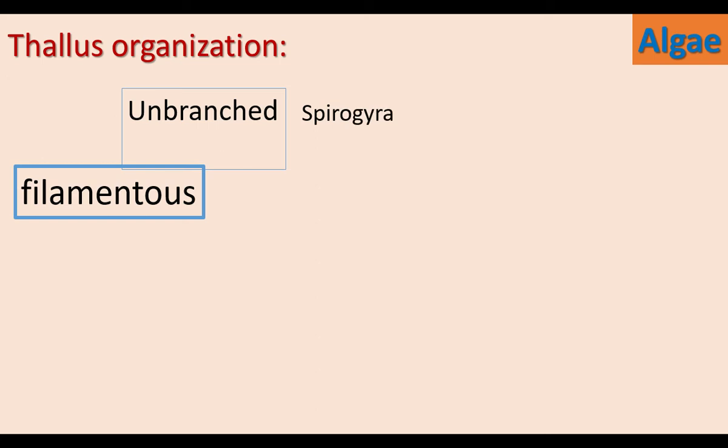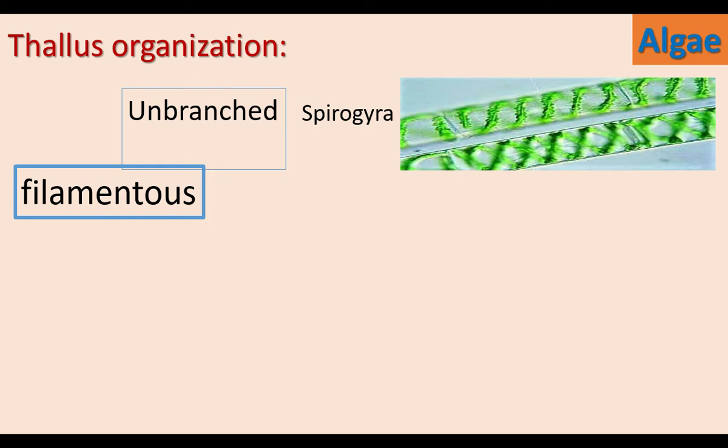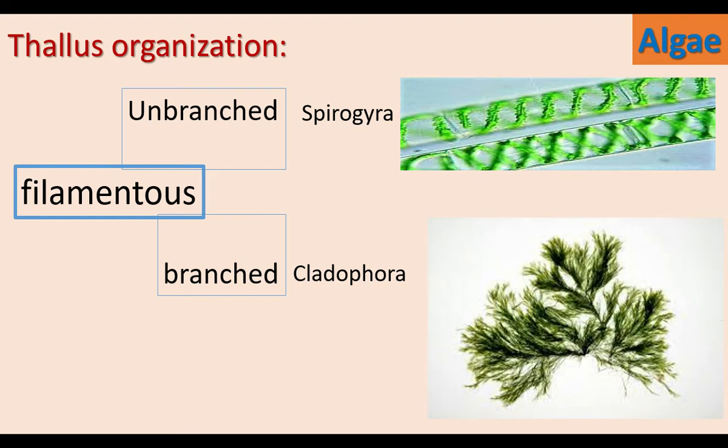In Spirogyra, the filament is unbranched. Spirogyra is a multicellular alga. The thallus is filament-like. Some algae have branched filament. Example, Cladophora. Cladophora is a multicellular alga. It is a filamentous alga, but the filament is branched.